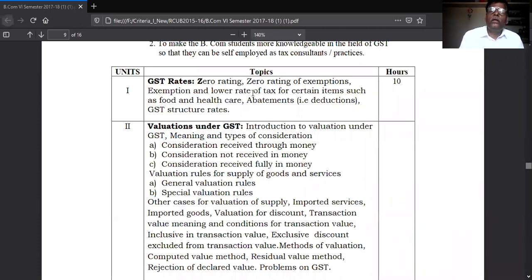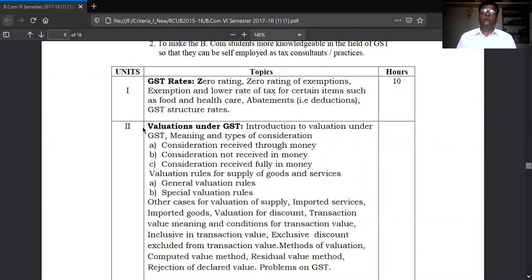Once you know the rate of GST, the goods coming under the GST and the deductions allowable, then the second unit starts: valuation under GST. You have to value the goods. Valuation of goods under GST rules and regulations.